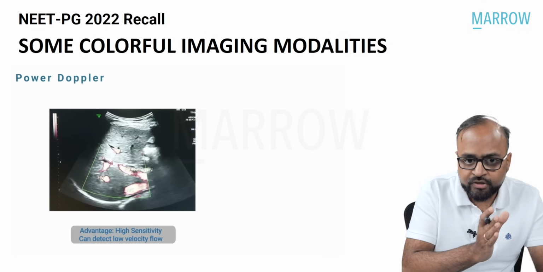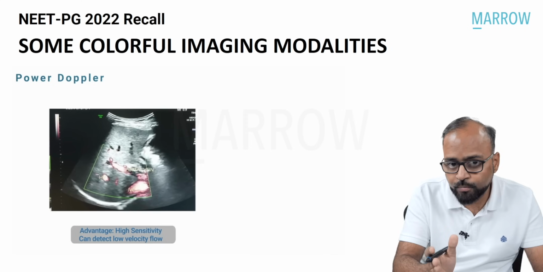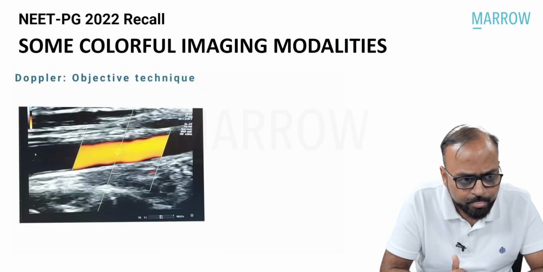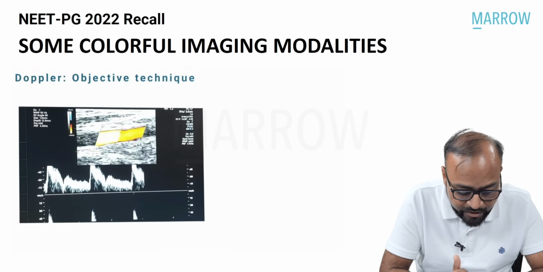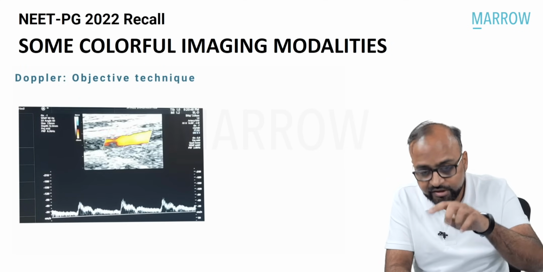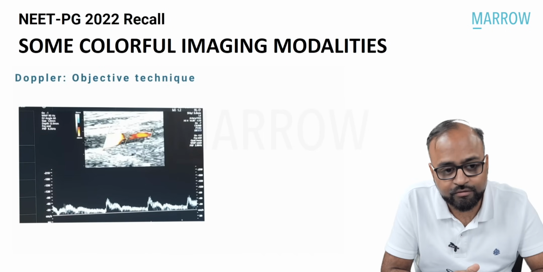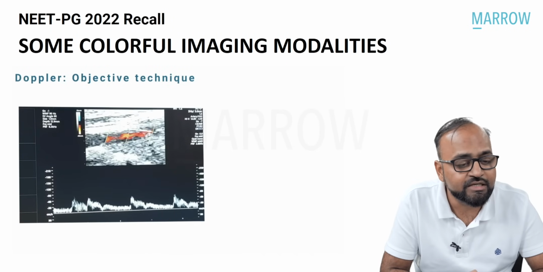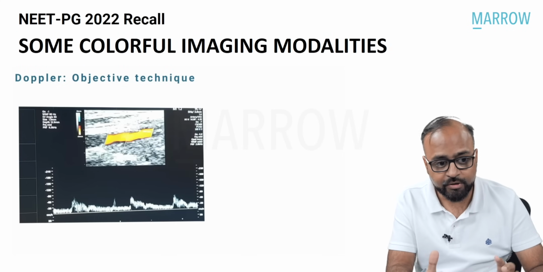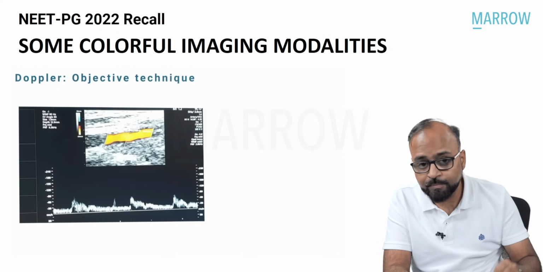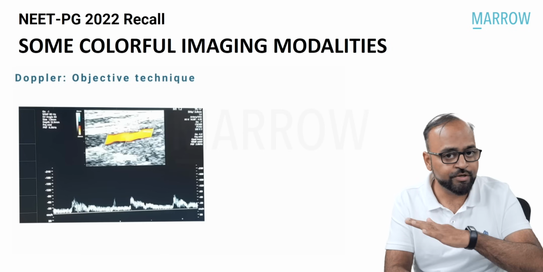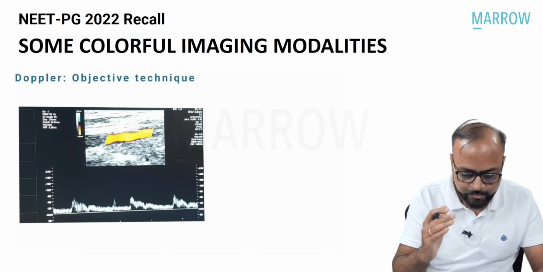So we have studied color Doppler, we have studied power Doppler, right? Both tell us about the blood flow. However, we can also measure the blood flow. You can see the color Doppler on the top, and below I am creating a real-time tracing of that blood flow. This is what is called the spectral Doppler, and it is not a subjective technique but an objective technique, because I can actually measure the blood flow, I can measure the peak systolic velocity, end diastolic velocity, and you can see the flow pattern inside the blood vessel.